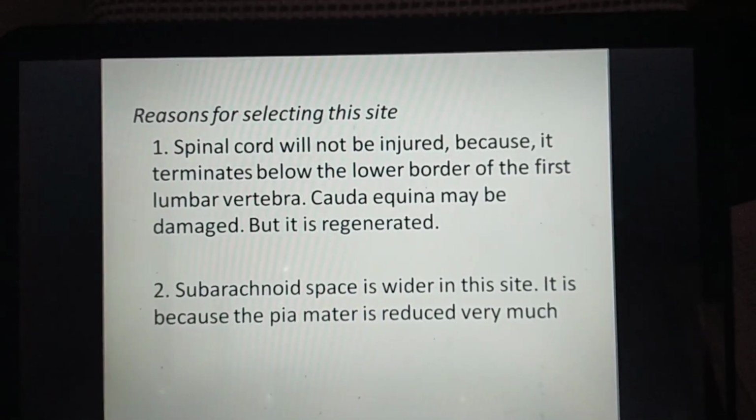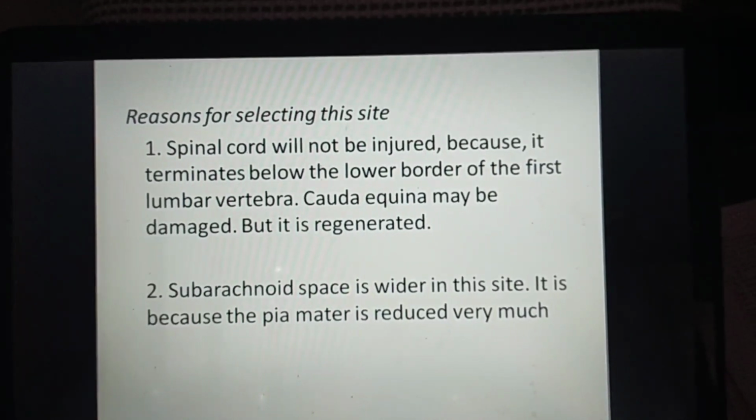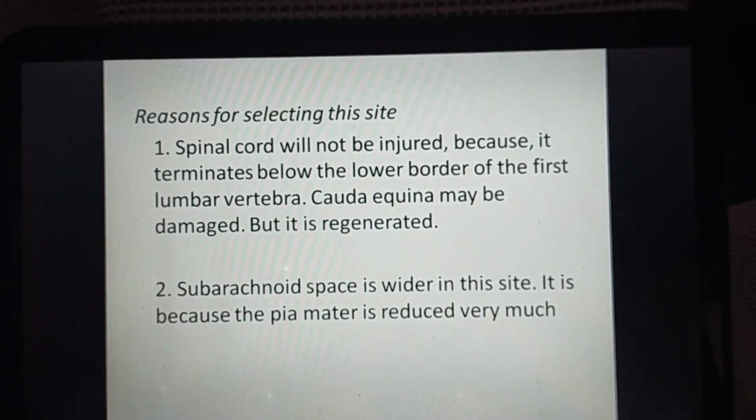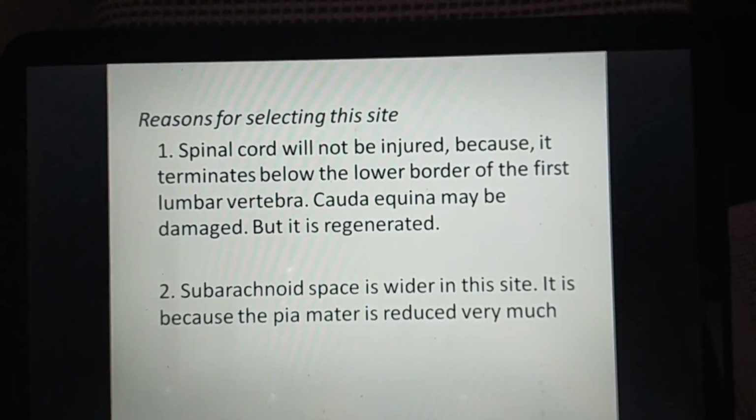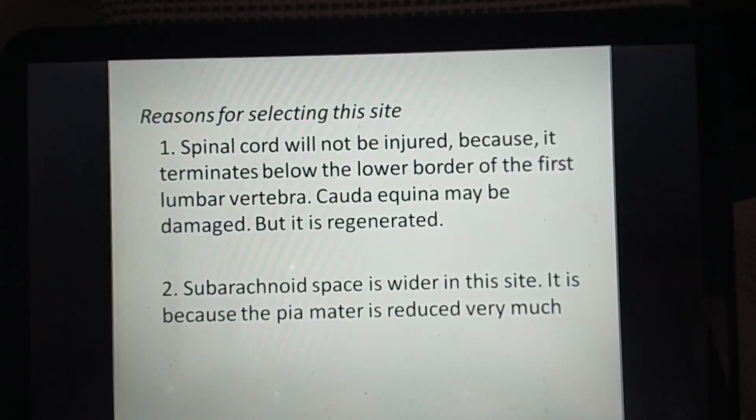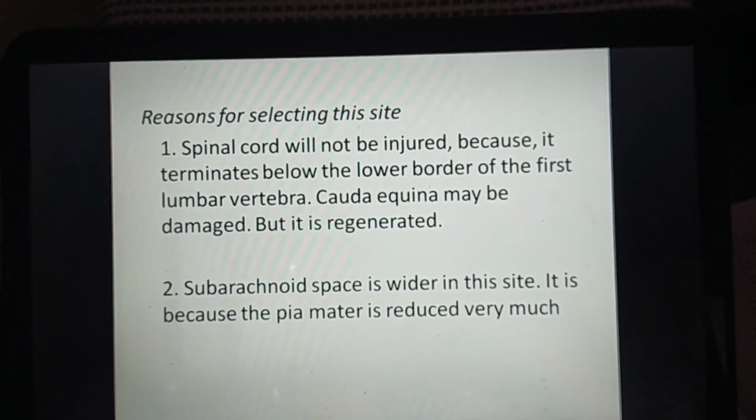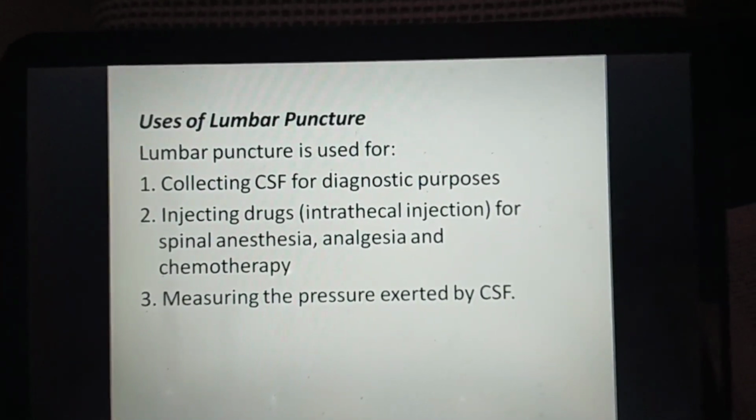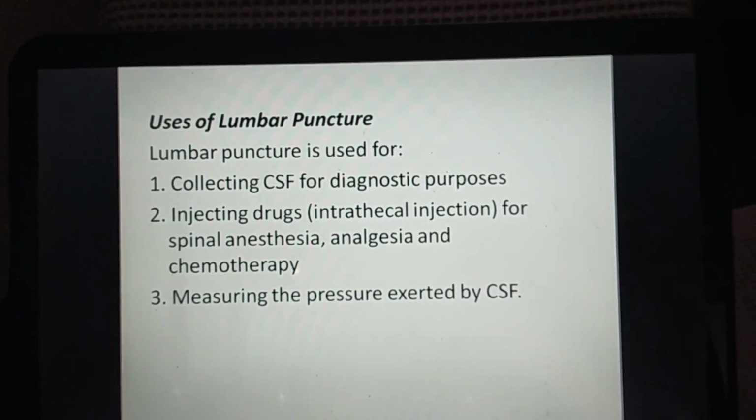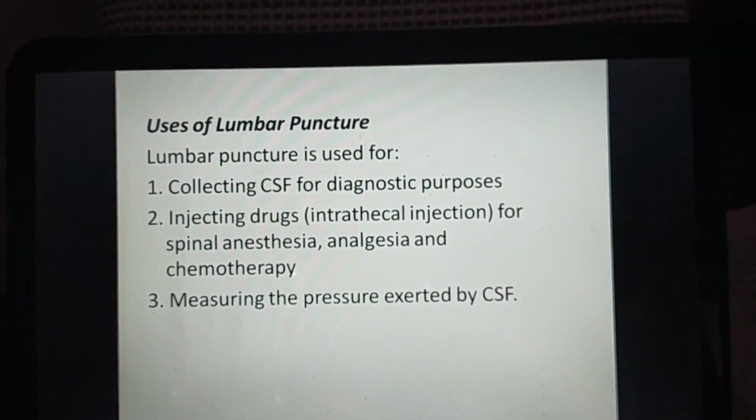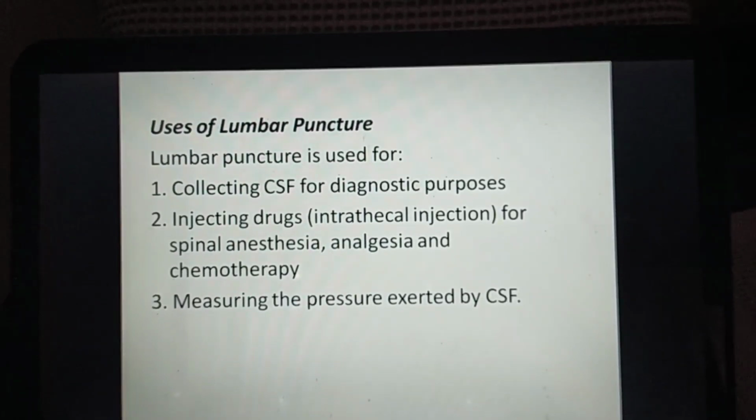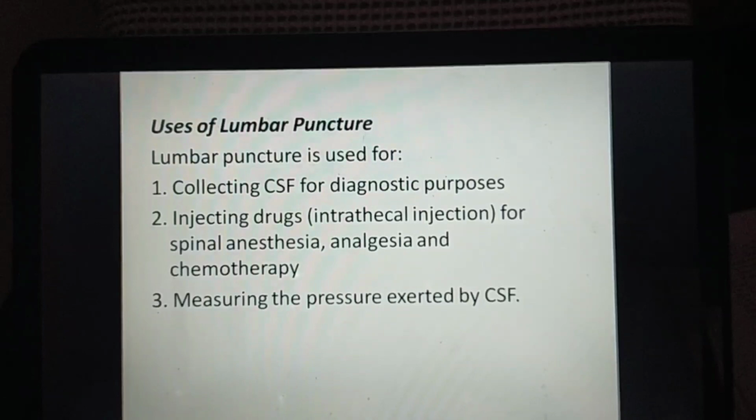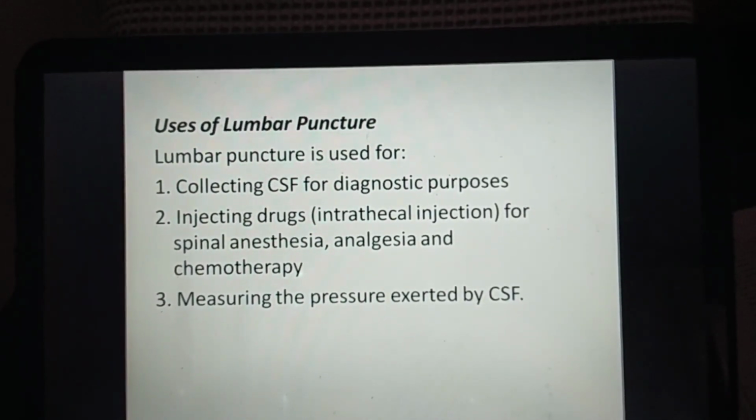Reasons for selecting this site. Spinal cord will not be injured because it terminates below the lower border of the first lumbar vertebra. Cauda equina may be damaged, but it is regenerated. And the second reason is subarachnoid space is wider at this site. It is because the diameter of the cord is reduced very much. Uses of lumbar puncture. Lumbar puncture is used for collecting CSF for diagnostic purposes, injecting drugs for spinal anesthesia, analgesia, and chemotherapy, and measuring the pressure exerted by the CSF.